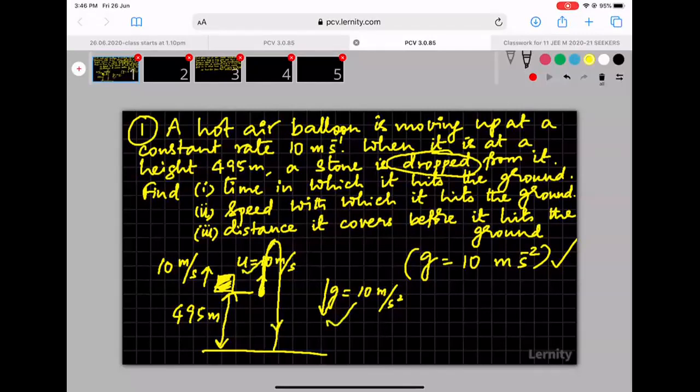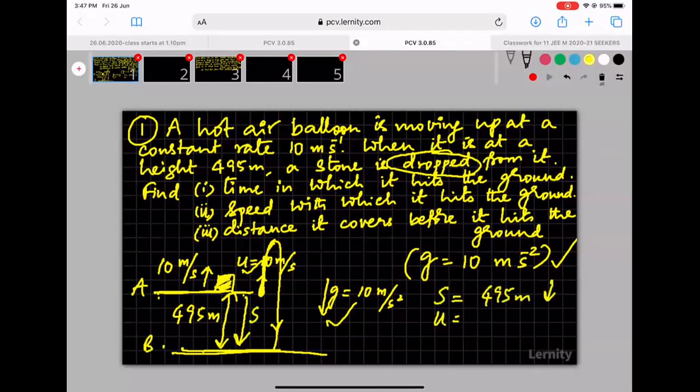So this is the initial point, let's say A, and this is the final point, let's say B. If the initial point is above the final point, what would be the direction of displacement throughout the motion? We already spoke about this. The direction of displacement is always from the initial point to the final point. So the displacement direction would be downwards. S is equal to 495 meters downwards.